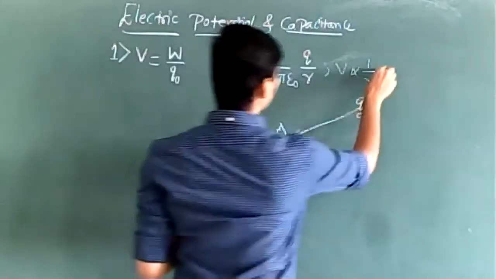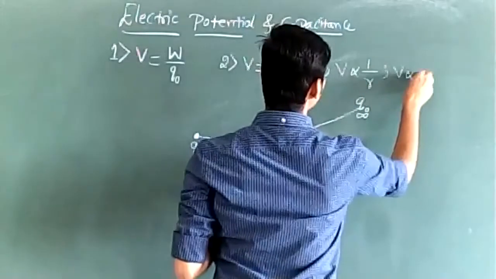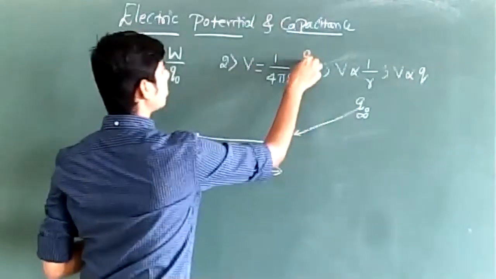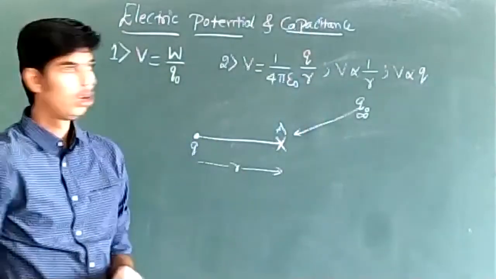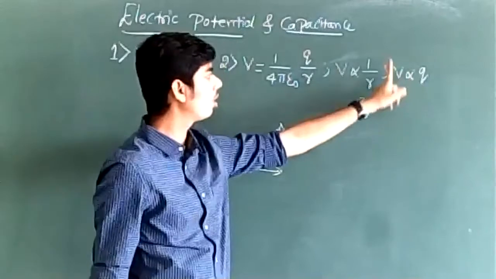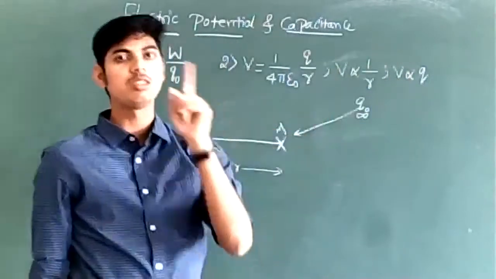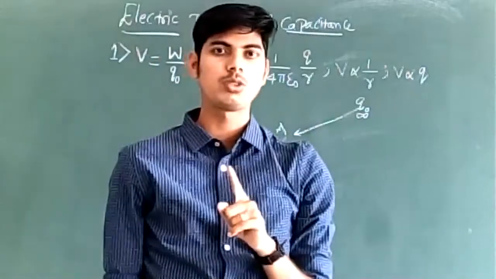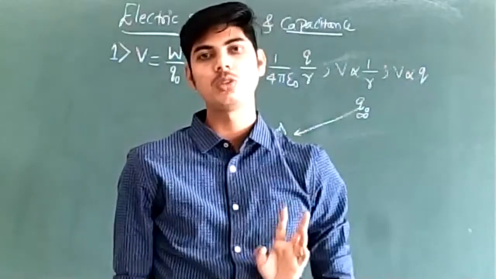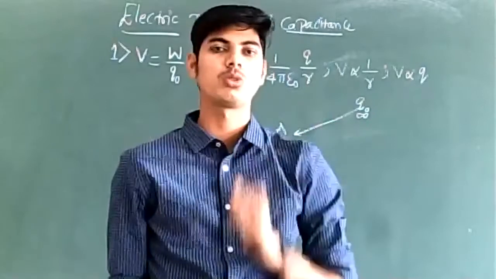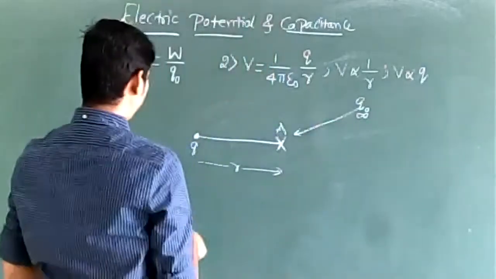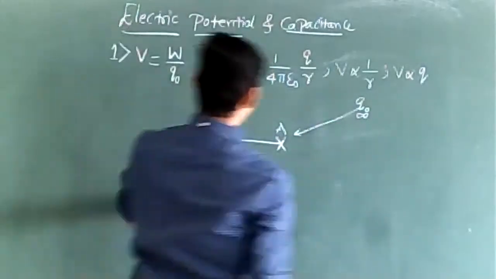And you can also notice that electric potential at a point is directly proportional to the magnitude of the source charge. More is the magnitude of the source charge, more is the potential at a given point. Electric potential is directly proportional to the magnitude of the source charge and is inversely proportional to the distance of the point from the source charge. Right? This is the idea of electric potential.